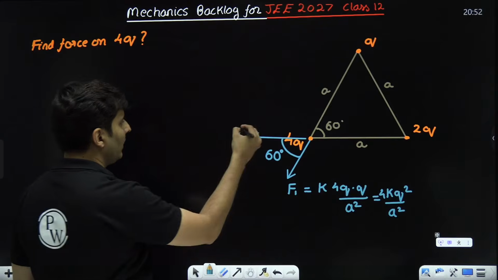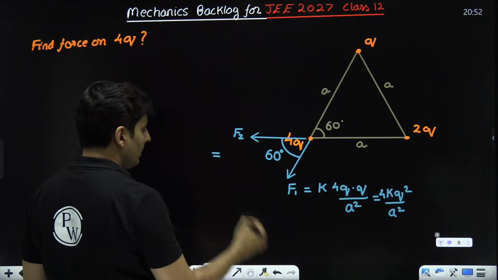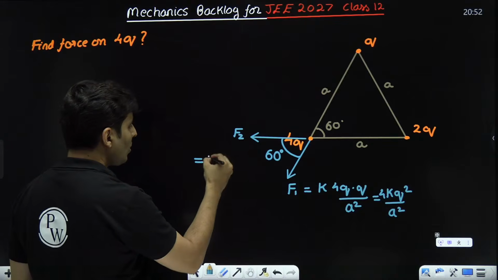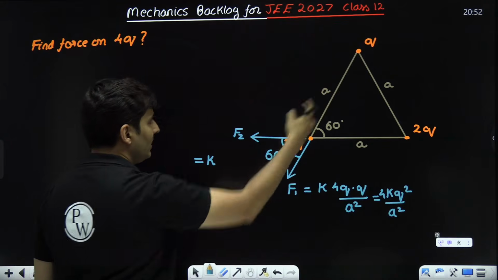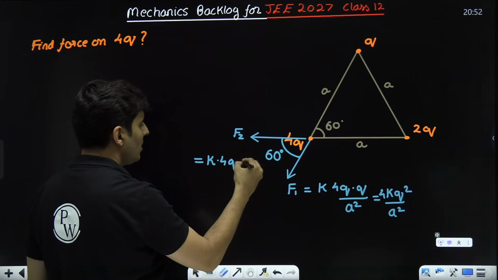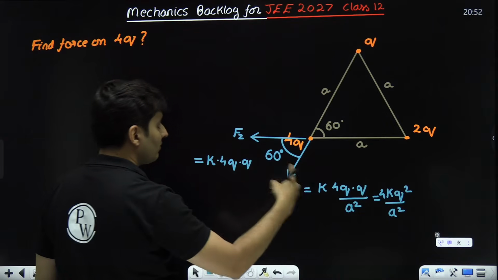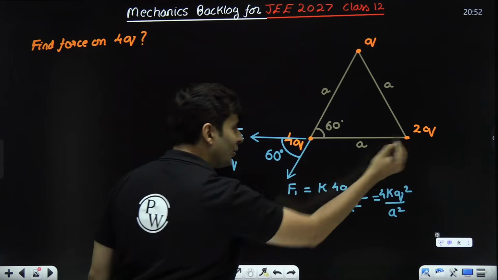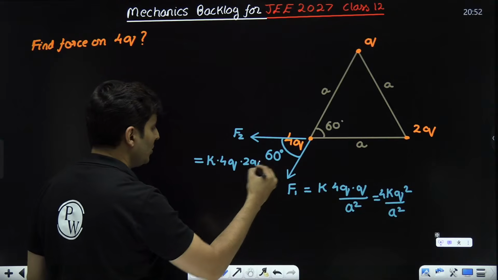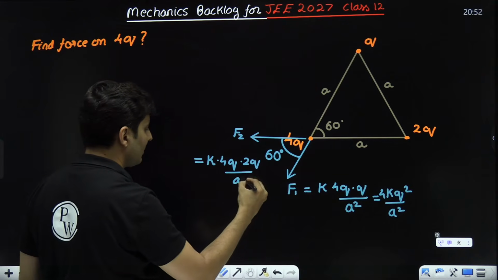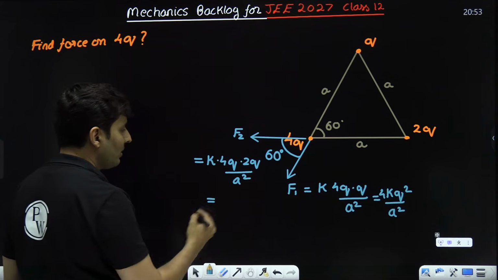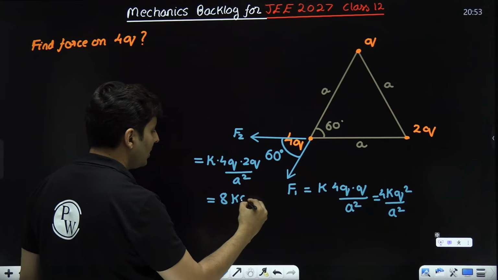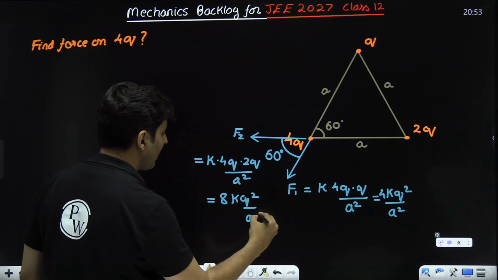Similarly, let's find F2. It will be Coulomb constant, charge 1, charge 2, that means 4Q into 2Q, divided by the distance, which is A square. So 4 2s are 8, that is 8KQ square divided by A square.